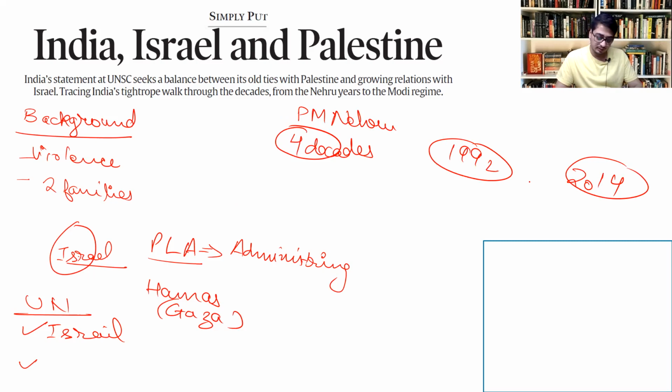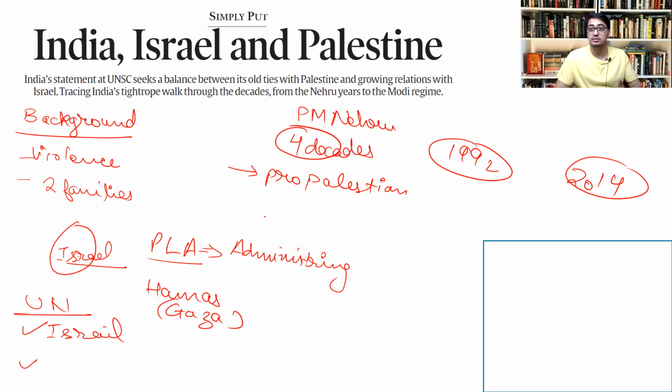In the initial 4 decades, India took a pro-Palestinian approach. The manifestation of the pro-Palestinian approach was that India was, we can say, the first non-Arab country which recognized that Palestinians have the right to self-determination. So it was the first non-Arab country.